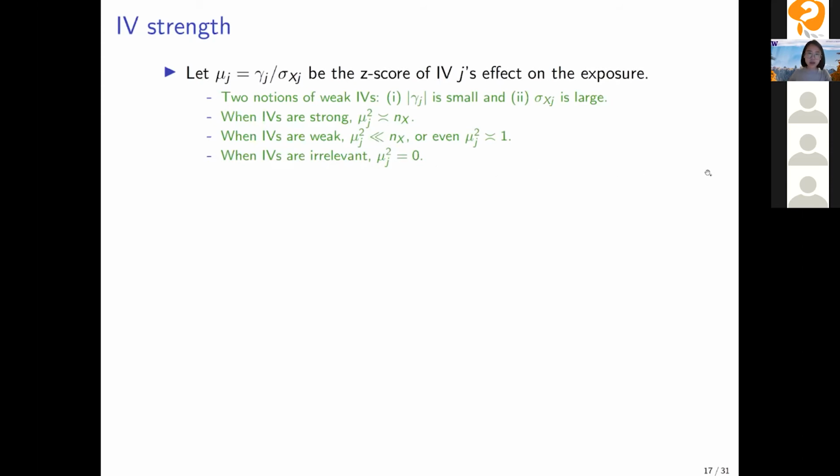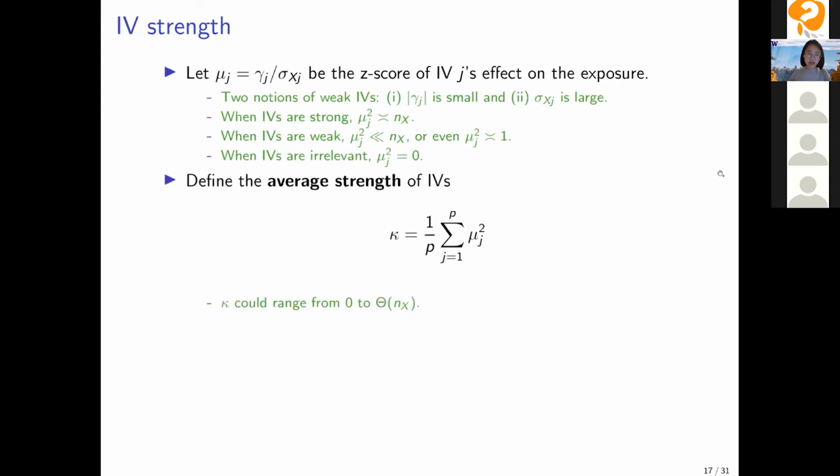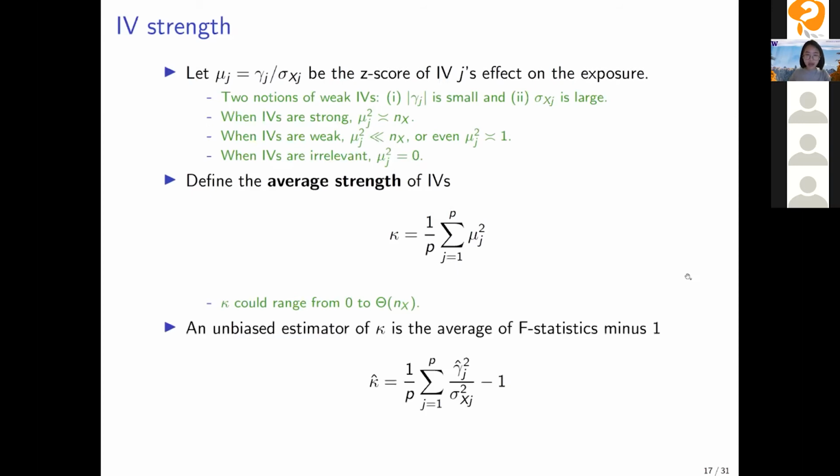But this individual IV strength is not so crucial here. What's crucial is the aggregated IV strength. So here we define an average strength of the IVs, which is denoted by kappa. This kappa, again, can range from 0 to the order of sample size nx. And the kappa can be estimated very easily using the average of the F statistic minus 1, denoted by kappa hat.